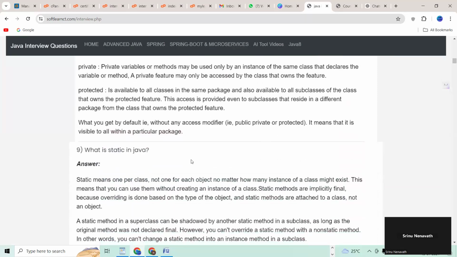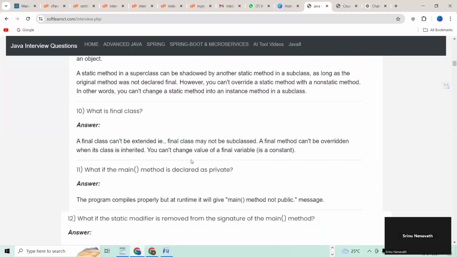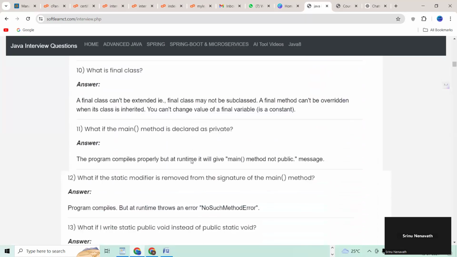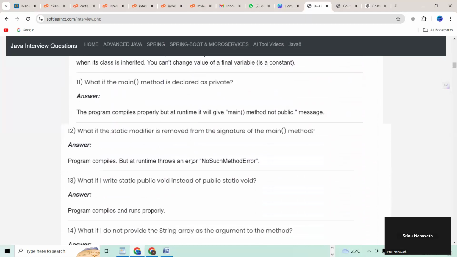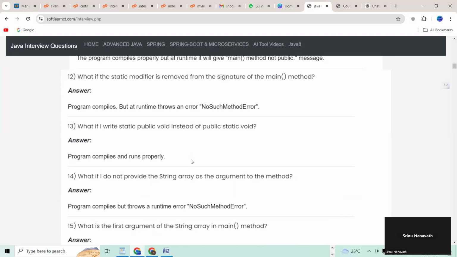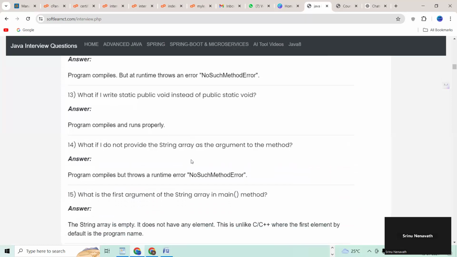And what is static in Java, and what is final class, and what if the main method is declared as private? What if the static modifier is removed from the signature of that main method? And 13th question, what if I write static public void instead of public static void, right? So will that program compile and run properly?